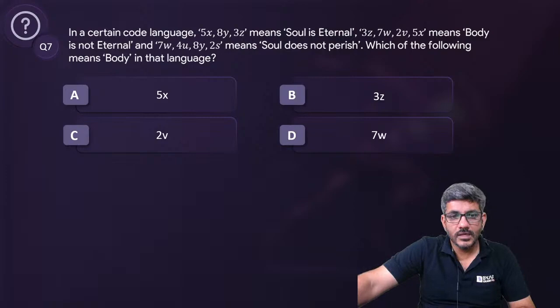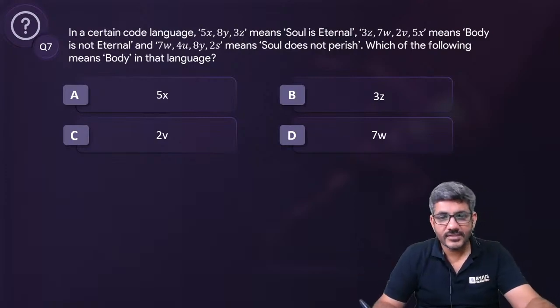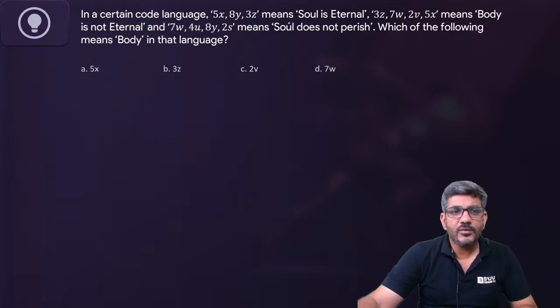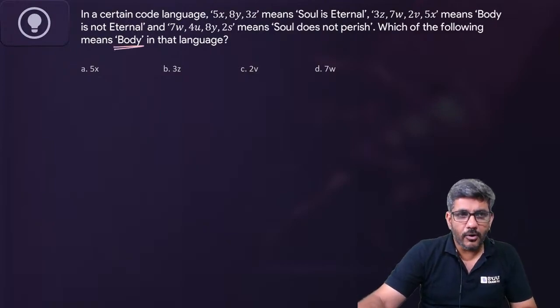चलिए तो करना शुरू करते हैं. Let's see what is the right answer for this question. In a certain code language, 5x 8y 3z means soul is eternal. This means body is not eternal. This means soul does not perish. Which of the following means body in that language?